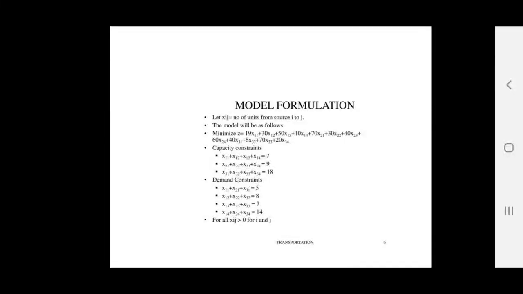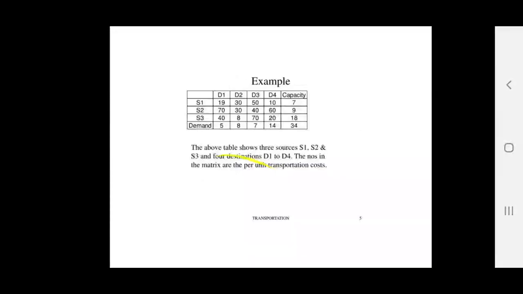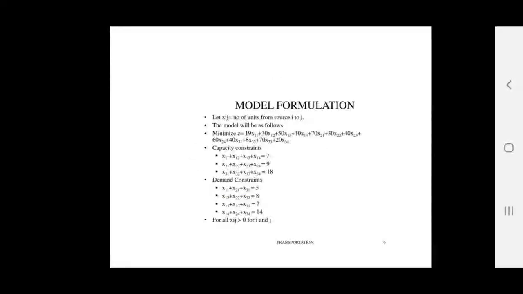Here X11 is source 1 and destination 1, X12 source 1 and destination 2, X13 source 1 and destination 3, X14 source 1 and destination 4. In this way, 19 X11, 30 X12, 50 X13, 10 X14. In this way you can write.